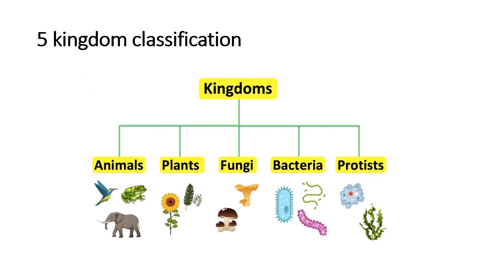Next is the five kingdom classification, which was proposed by R.H. Whittaker in 1969. He divided all the living organisms into five parts: kingdom Monera, kingdom Protista, kingdom Fungi, kingdom Plantae, and kingdom Animalia. Under Monera, all the unicellular prokaryotes are present. Under Protista, unicellular eukaryotes are present.